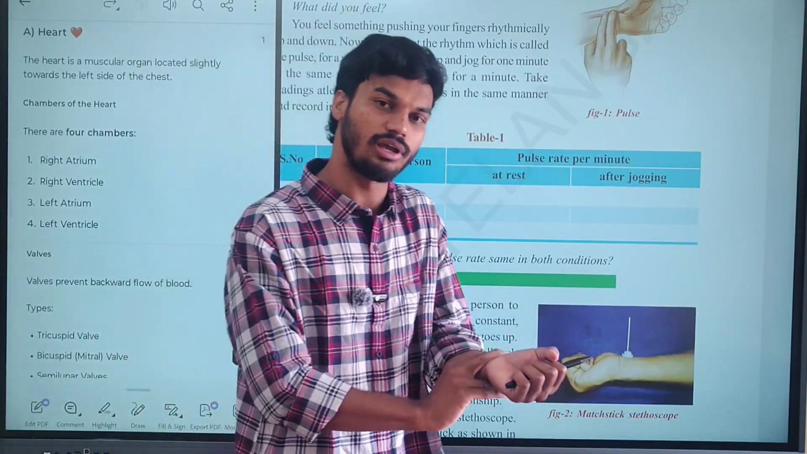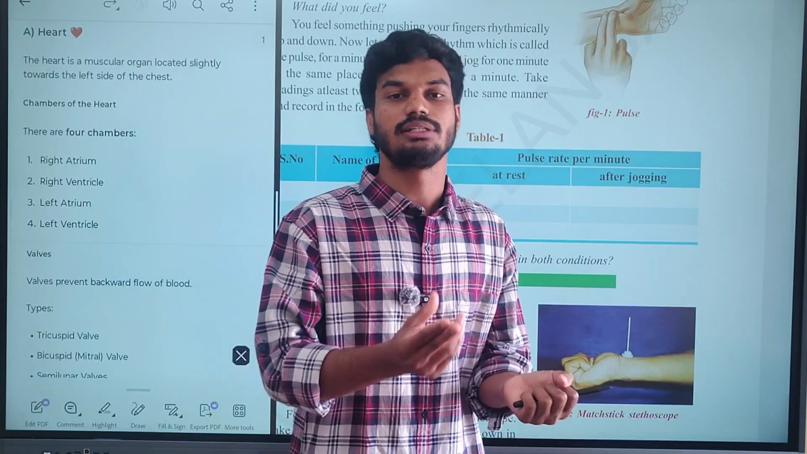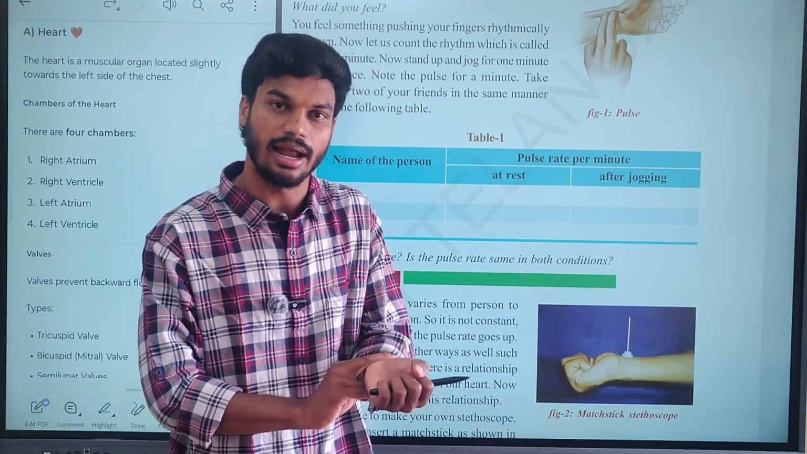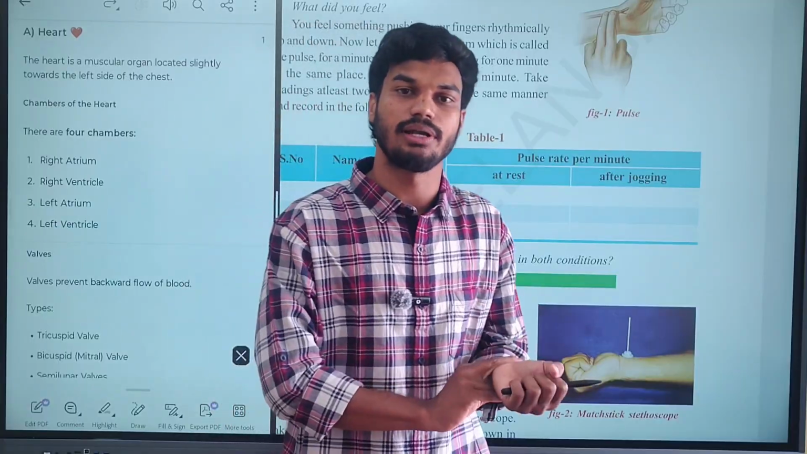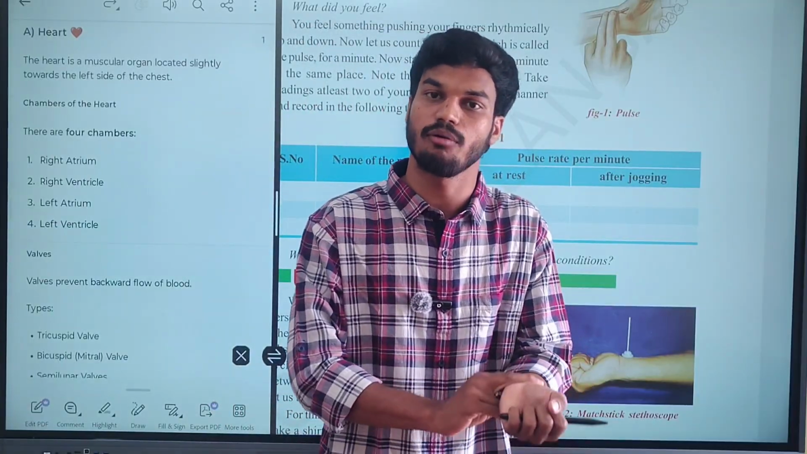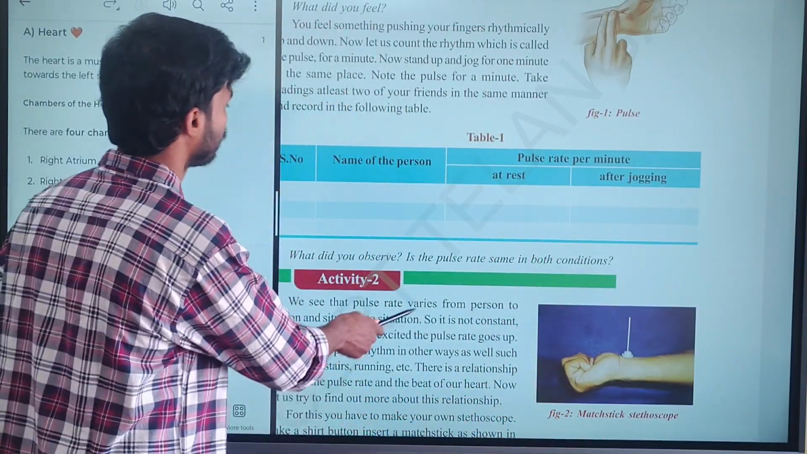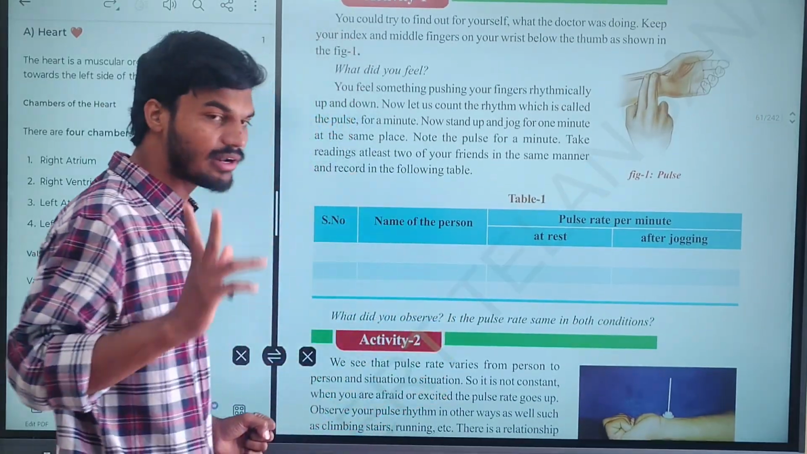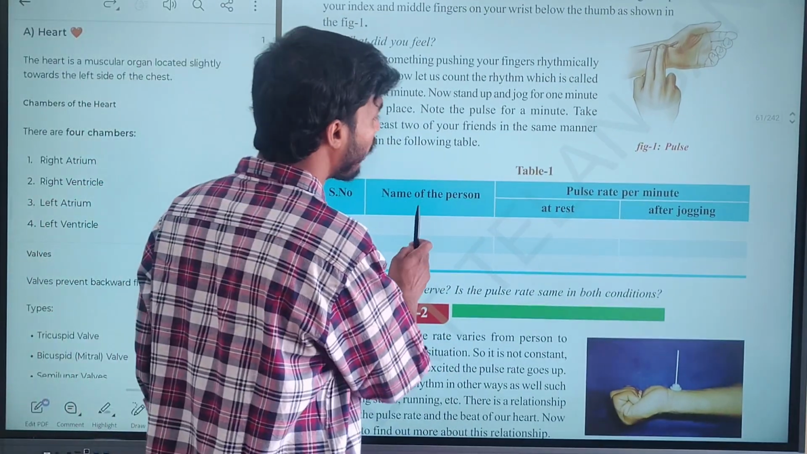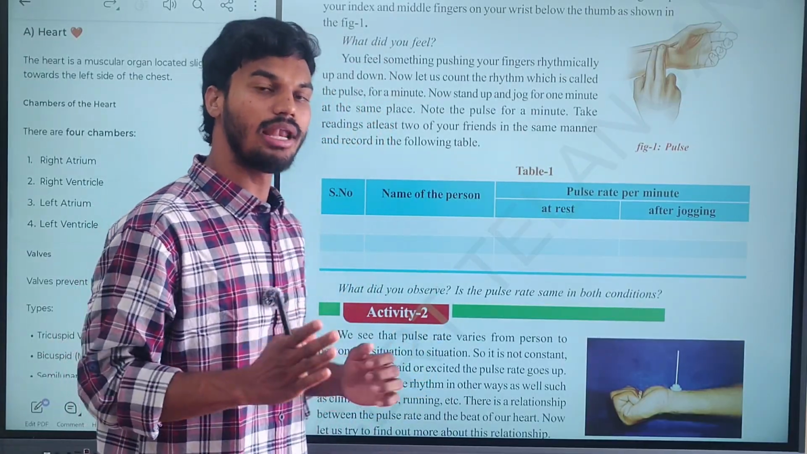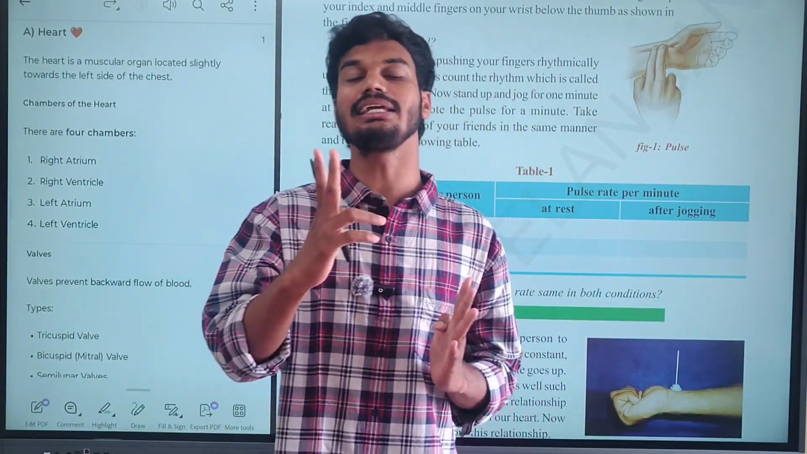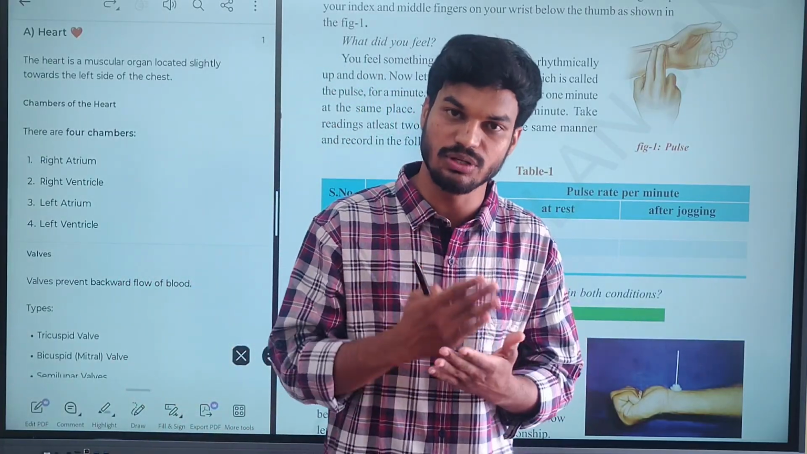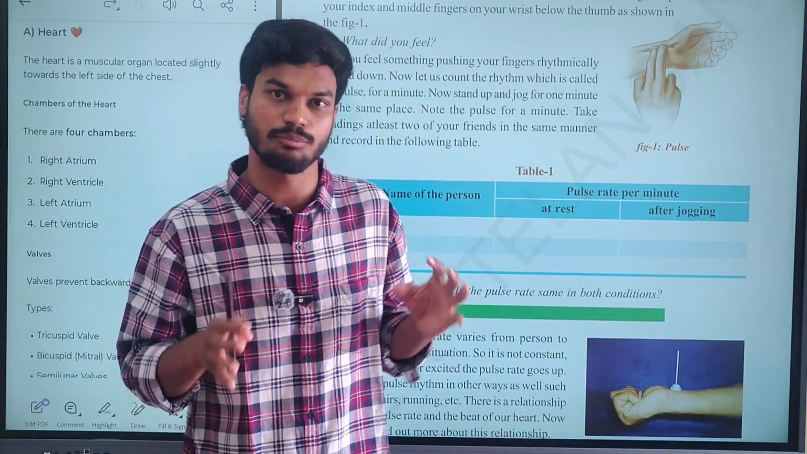Just hold your 2 fingers, keep them on the wrist, and let it absorb for 1 minute. Take a timer and observe your readings for 1 minute. Then observe the total number of beats. Clear? It gives 2 differences. The first is to observe the pulse rate in a normal sitting position, and the second is to observe the pulse rate after jogging, meaning after running or doing some exercise.